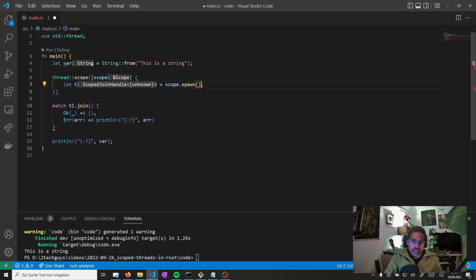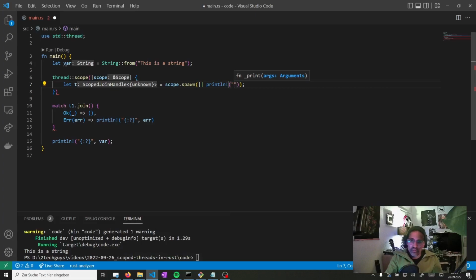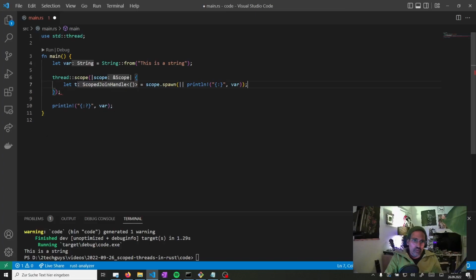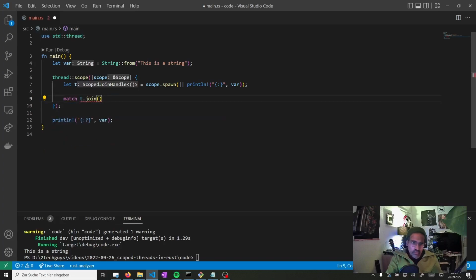And now we can just do the same thing again, say println, and now we just say bar. And now we need to put our join in here because this is where the scope is. But we could also completely return the join, and then we would get it back here.